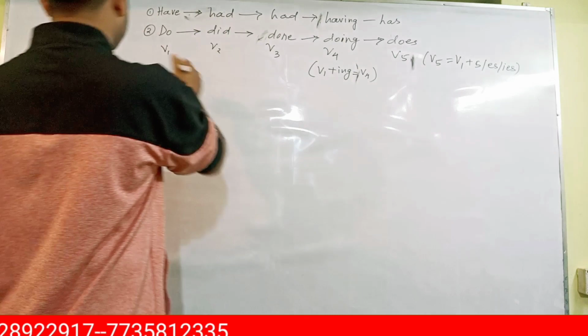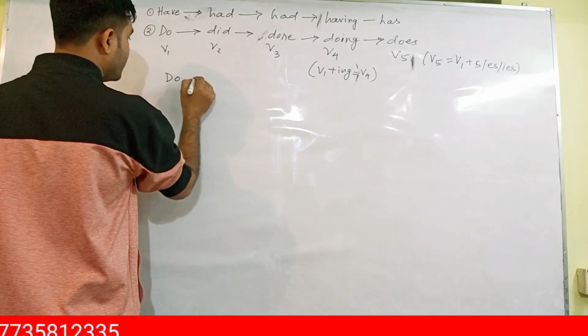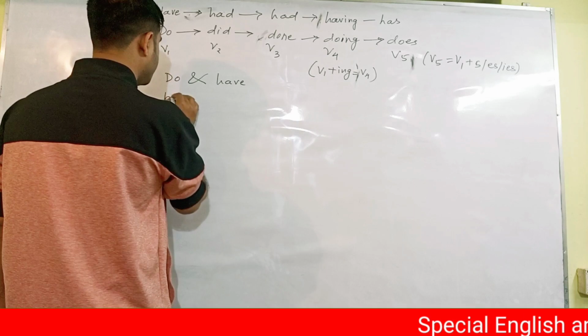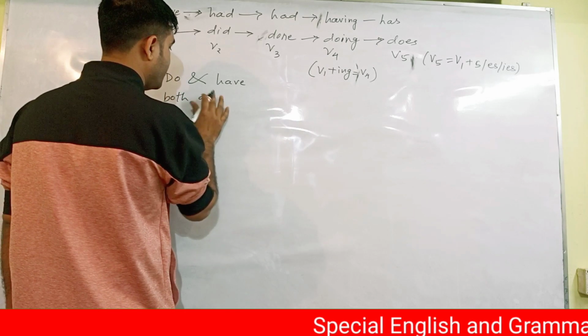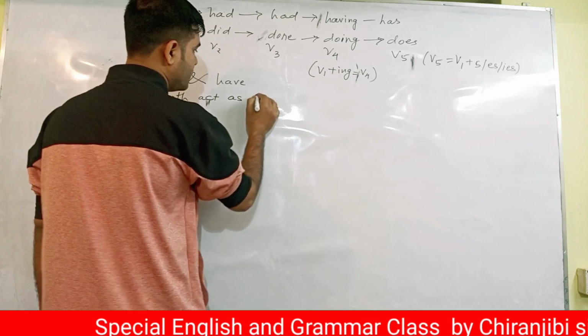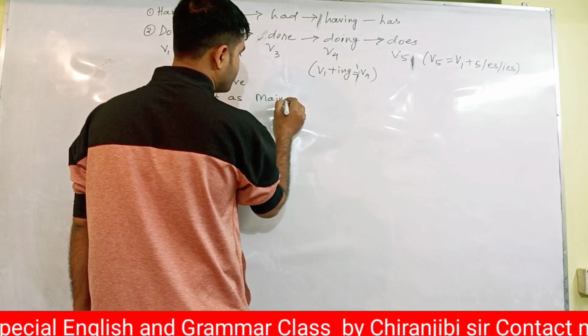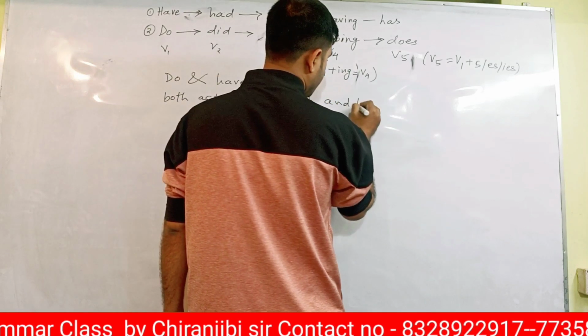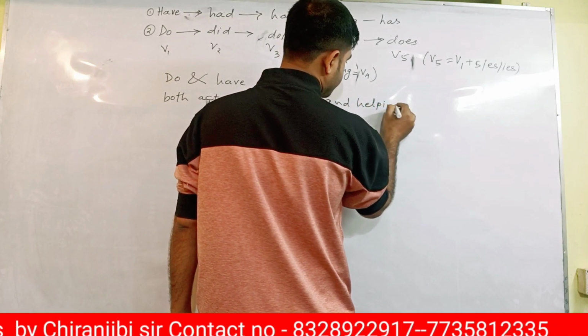These are the two helping verbs, do and have. Both act as main verb and helping verb.